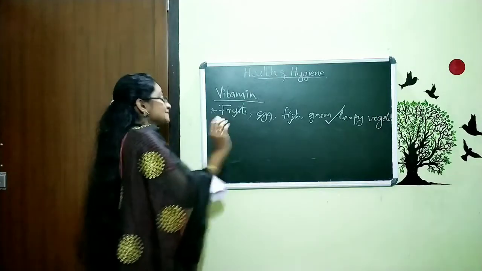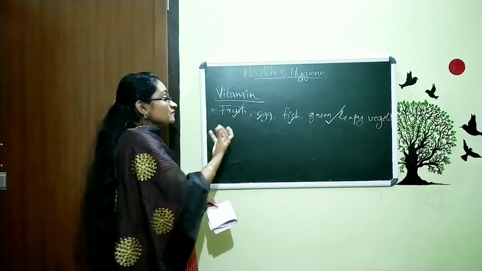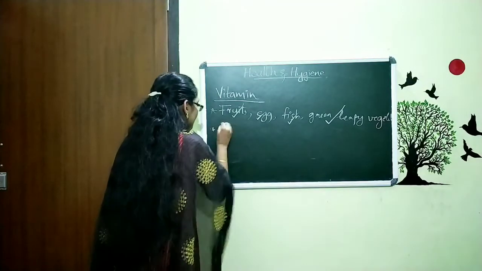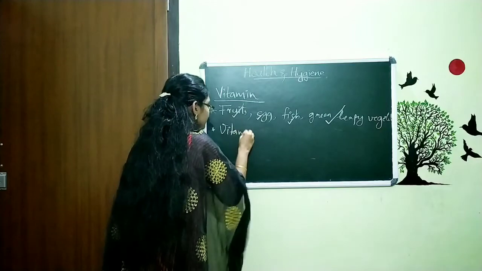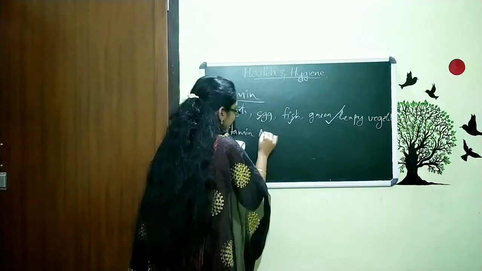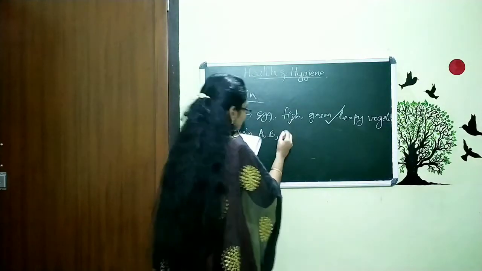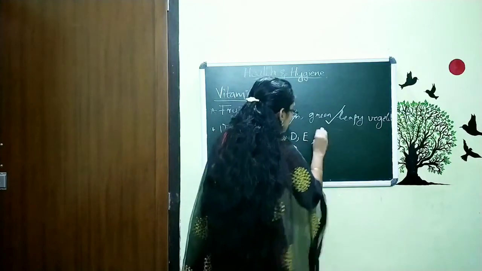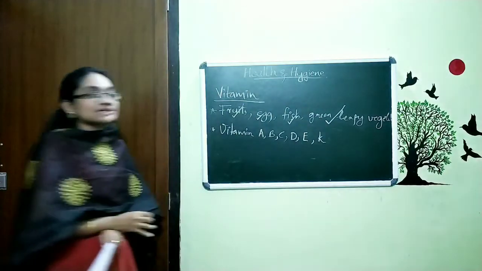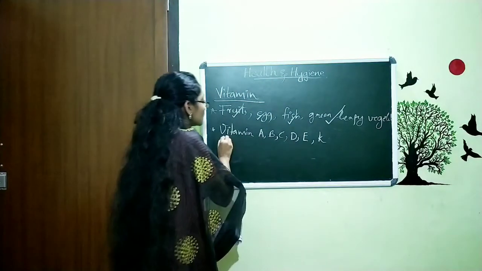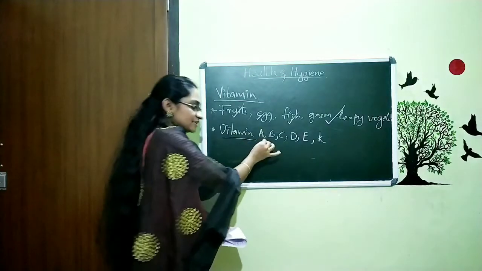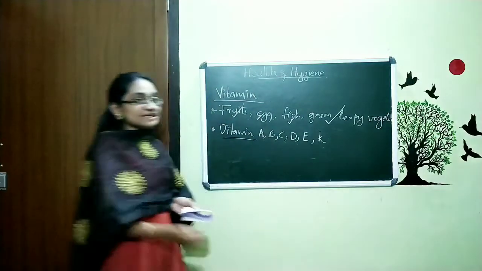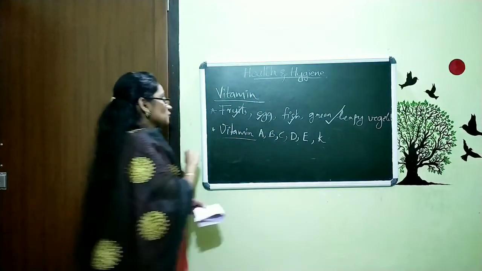Now the next point is this: which are the different types of vitamin? You just want to remember that. Vitamin A, vitamin B, vitamin C, vitamin D, vitamin E, K. These are the vitamins mentioned in your textbook.